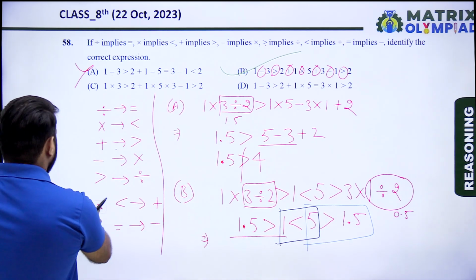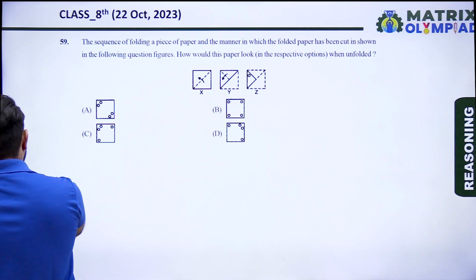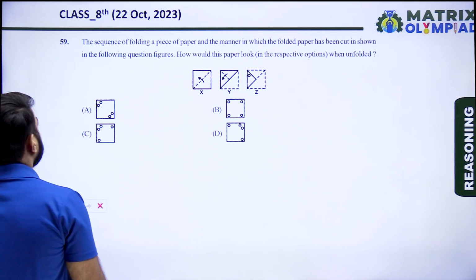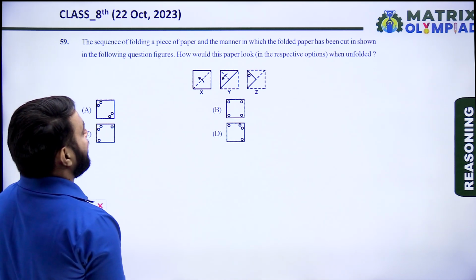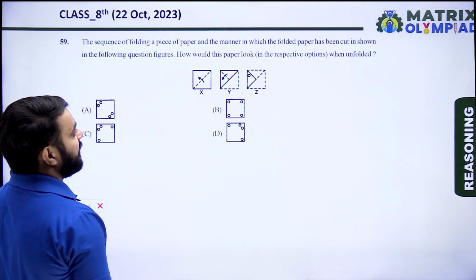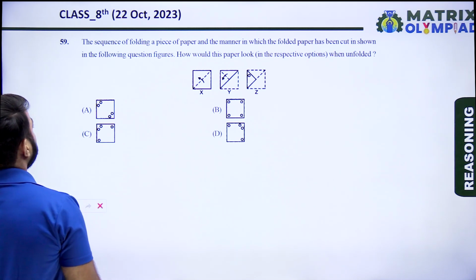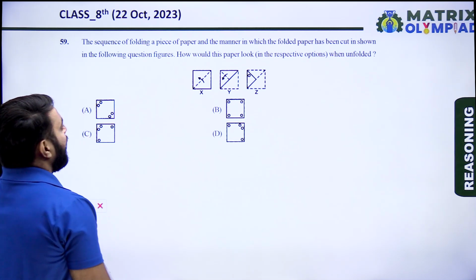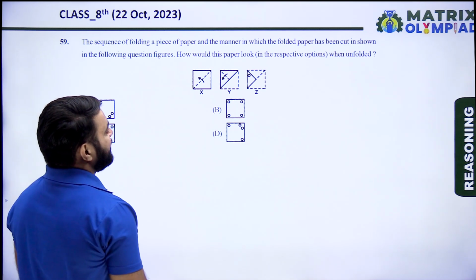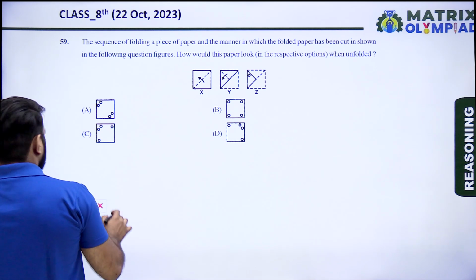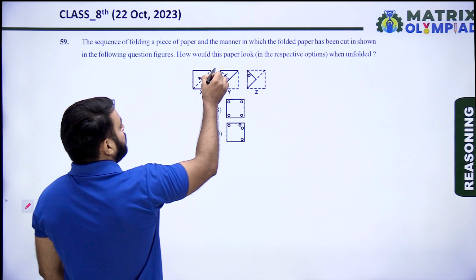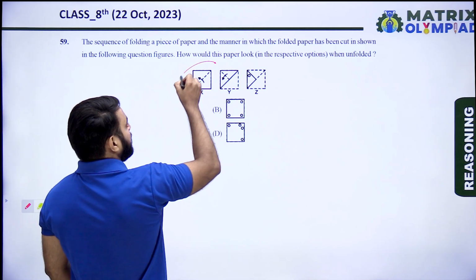Let's move on to the next question. Next question is question number 59. The sequence of folding a piece of paper and the manner in which the folded paper has been cut is shown in the following question figure. How would this paper look in the respective option when unfolded? Find the unfolded figure of the paper.